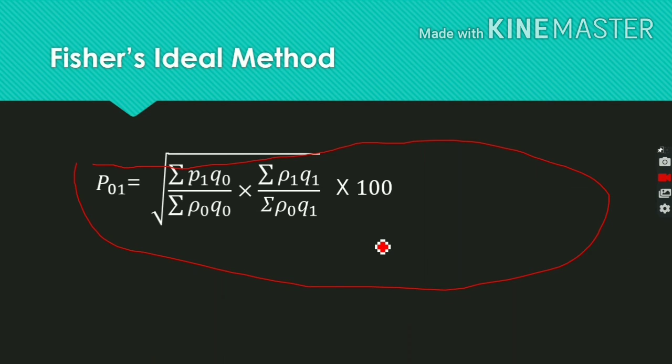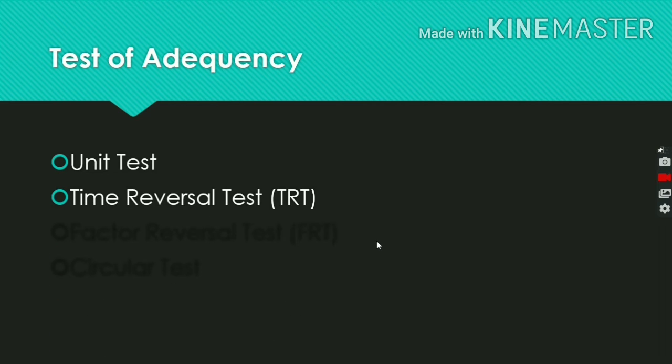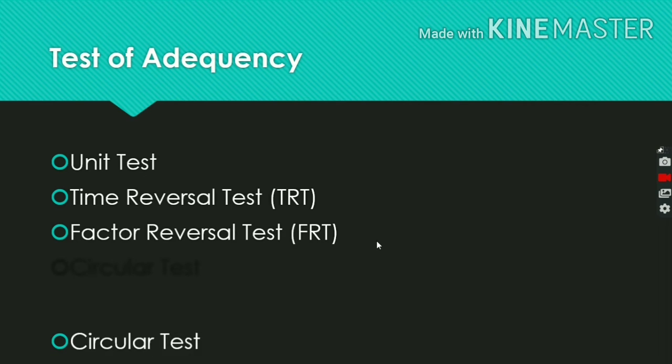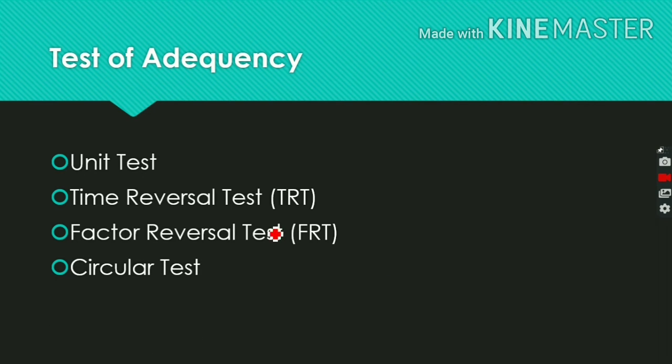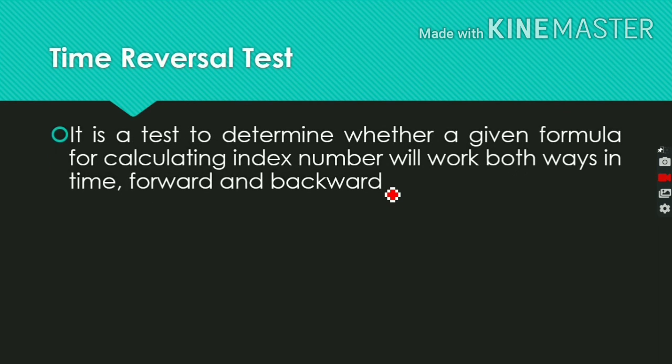Next, the index number should satisfy the tests of adequacy. There are 4 tests: unit test, time reversal test, factor reversal test, and circular test. We are discussing only 2 tests as per your syllabus, that is time reversal test and factor reversal test. So now, what is the time reversal test?